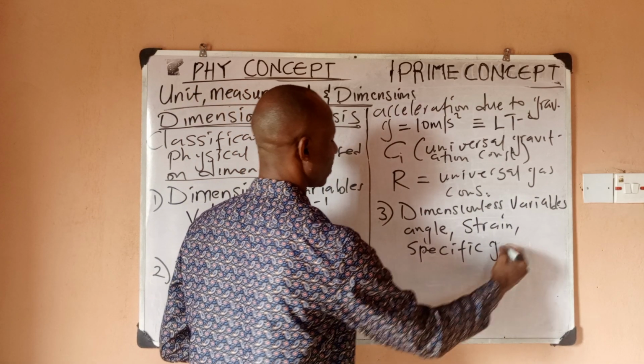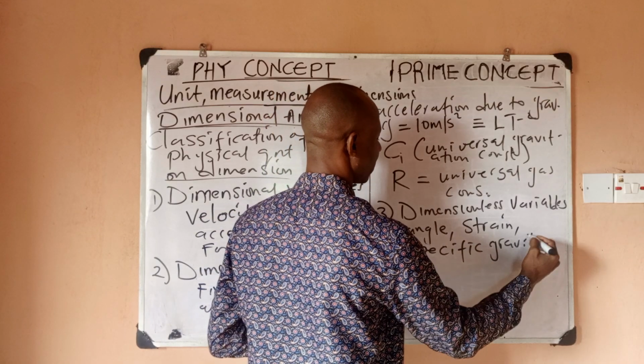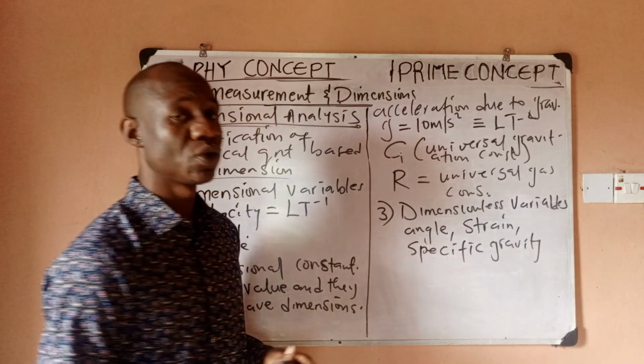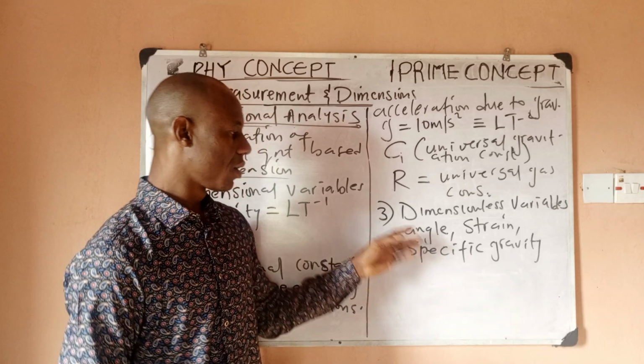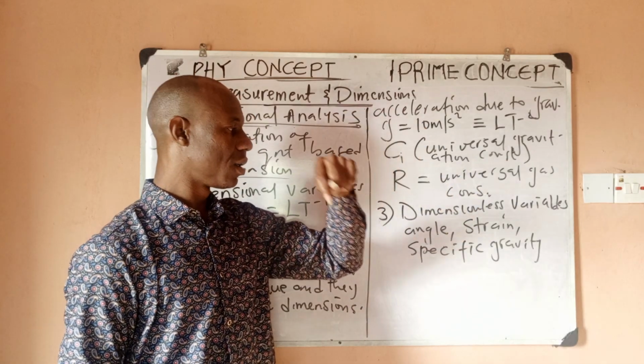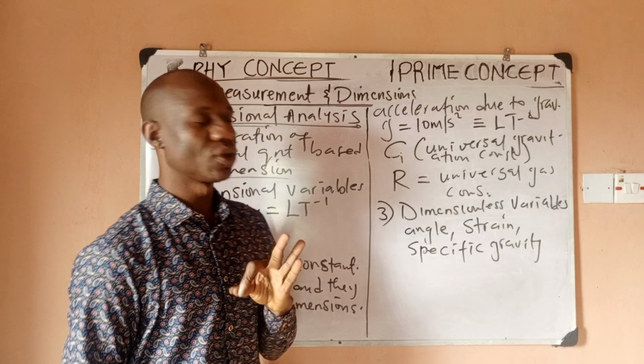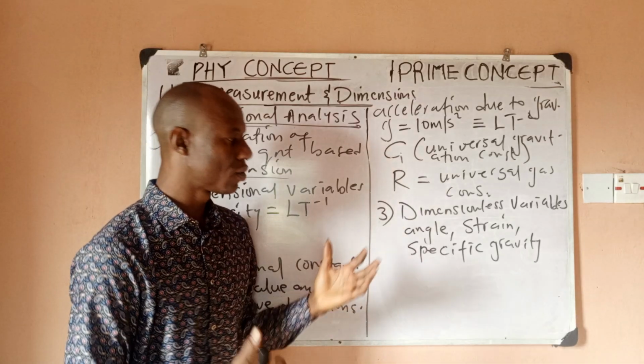Now, what is actually specific gravity? Specific gravity can also be called relative density. All these are dimensionless variables. You will have more. I don't want to waste more time.